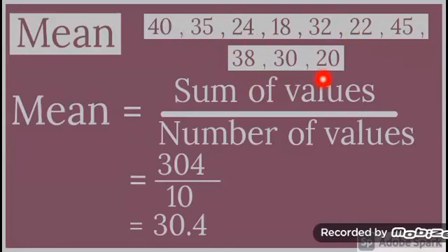The sum of all these values is 304, and there are 10 values in this data. So we will divide 304 by 10. 304 divided by 10 is equal to 30.4. So 30.4 is the mean of this ungrouped data.